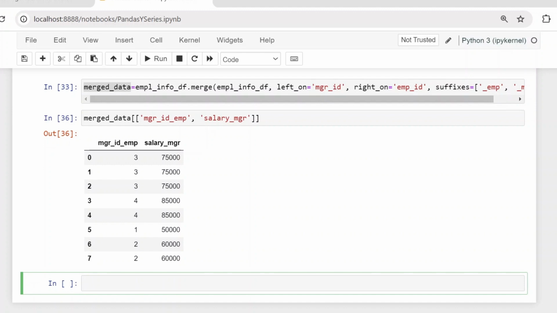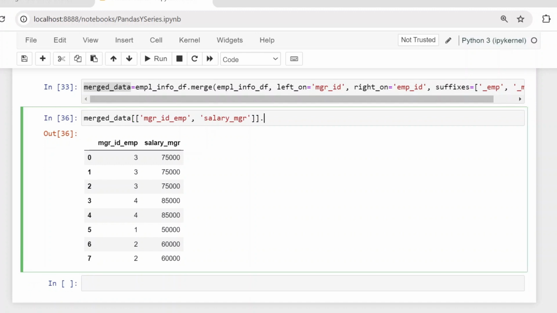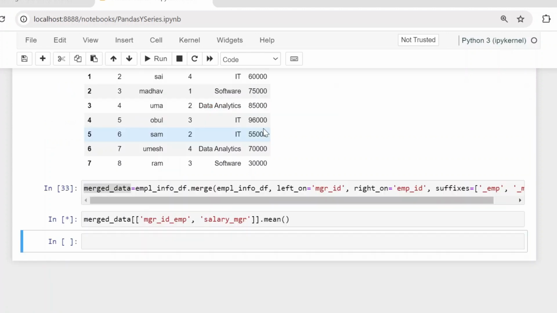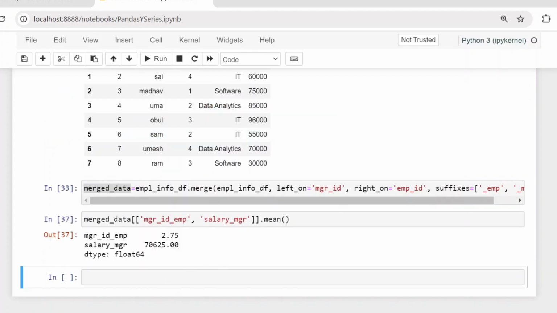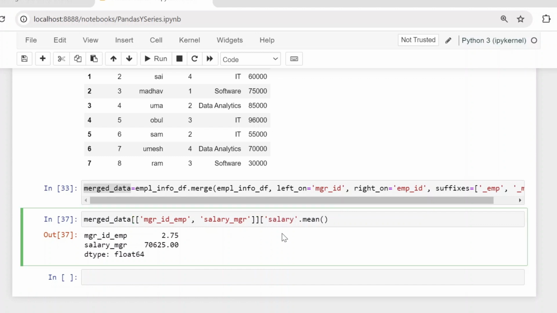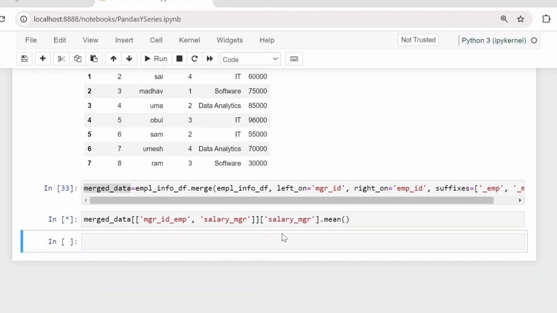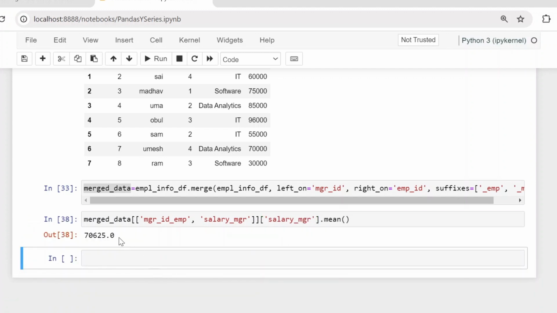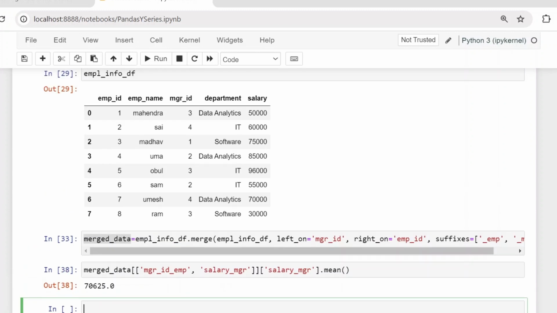If you try to find the average here, you will get some value using mean. Just take only salary, no need to consider manager ID, right? Salary underscore manager. Now you can see we are getting a value, but here we are finding all managers' average salary. That means a single manager would be a manager for a different number of employees, right?